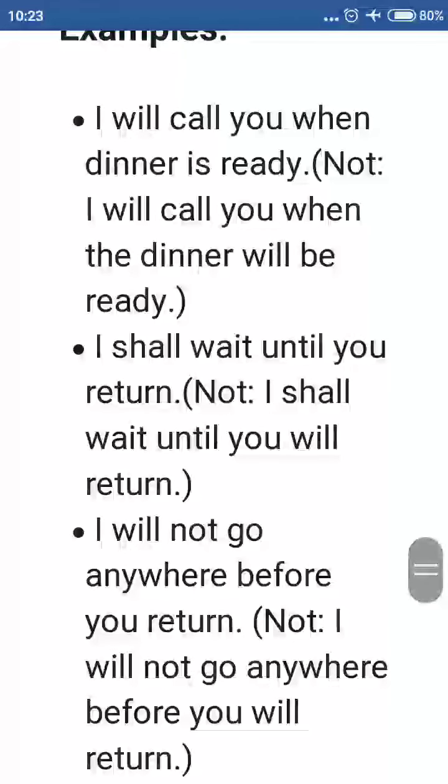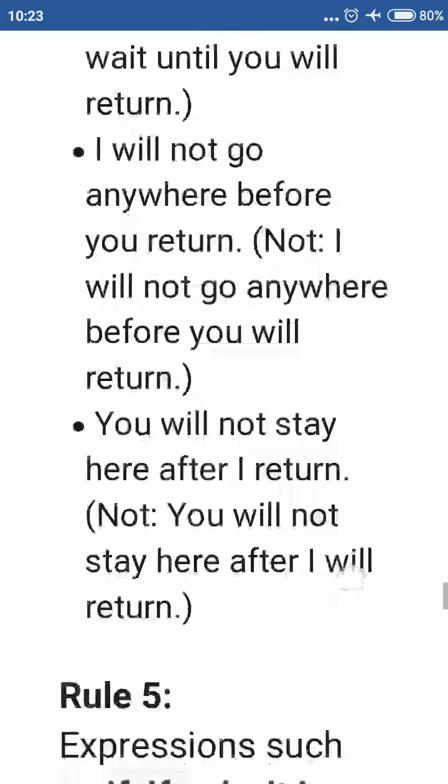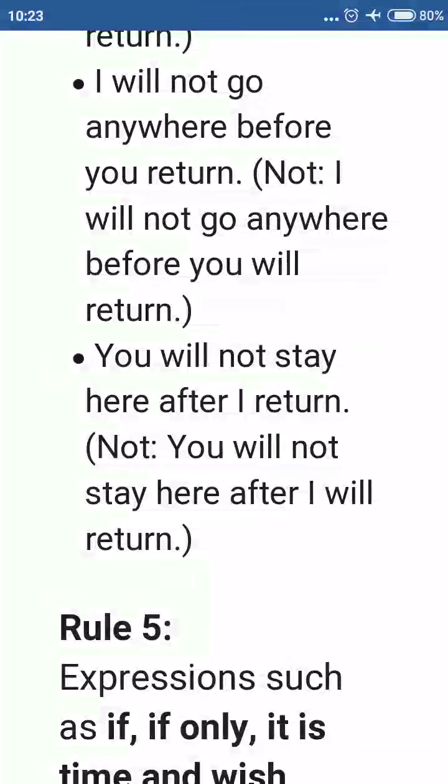Here the second sentence. I shall wait until you return. You cannot say, I shall wait until you will return. Similarly, I will not go anywhere before you return. You cannot say, I will not go anywhere before you will return. In the next sentence, you will not stay here after I return. This is correct. But you cannot say, you will not stay here after I will return. Because